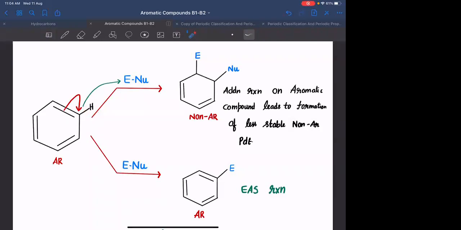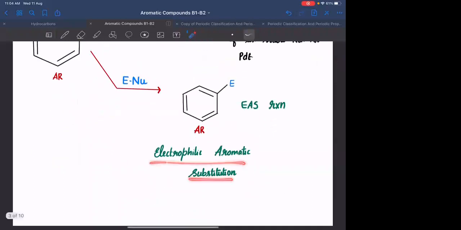The basic difference between addition and substitution is, in case of addition, you will be adding groups onto the compound. You won't be replacing any of the groups. In case of substitution, you will be replacing this particular hydrogen with the electrophile. Hence it is called electrophilic substitution. As that reaction is happening on an aromatic compound, it is called electrophilic aromatic substitution, the EAS reaction. The characteristic reaction of aromatic compounds is electrophilic aromatic substitution, but not addition reactions. Is that clear? Am I audible?